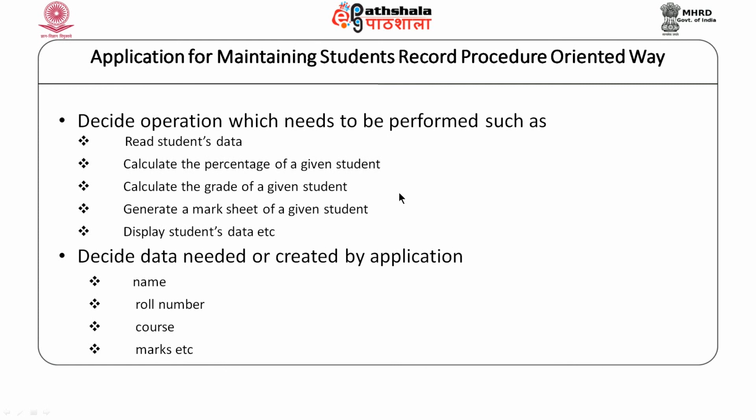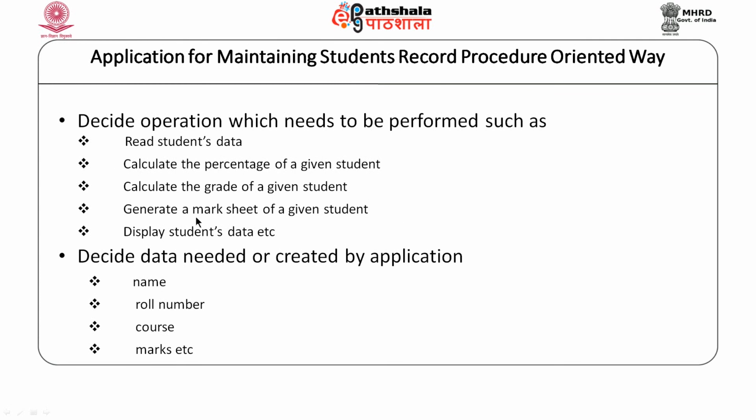Now, for this application, let us say we need to read the student's data, we need to calculate the percentage of the student, we need to later compute the grade of a given student, we need to generate the mark sheet for the student or display student data, etc. There can be many more functions required.